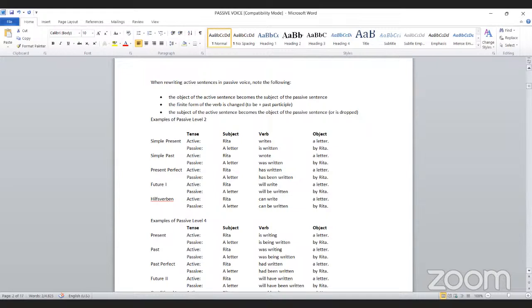So keep that difference in your mind because it will be pretty easy for you when it comes to forming passive sentences. And if it's in simple past,